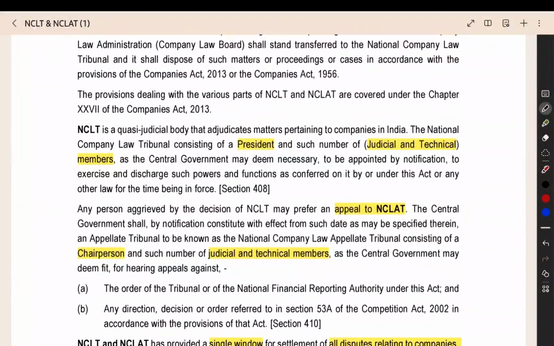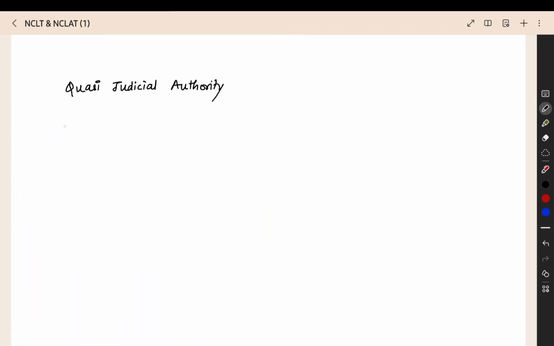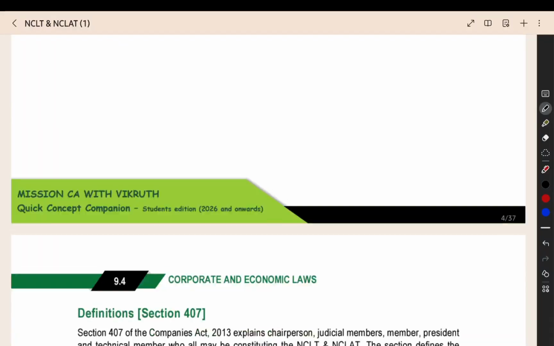First, when you see NCLT, here we have one president and then judicial and technical members. In NCLT, we will have the president, and then the judicial member and technical member will be there. But when you see the NCLAT, we will have the chairperson. Along with it, we will have other judicial members and technical members also. So that information is given here.